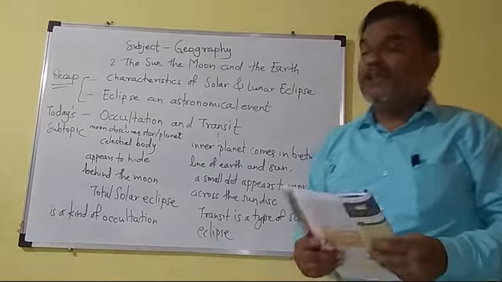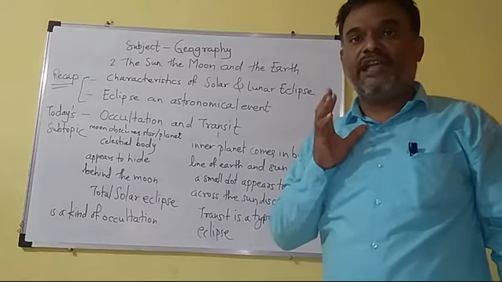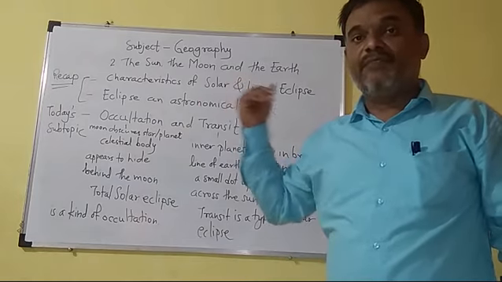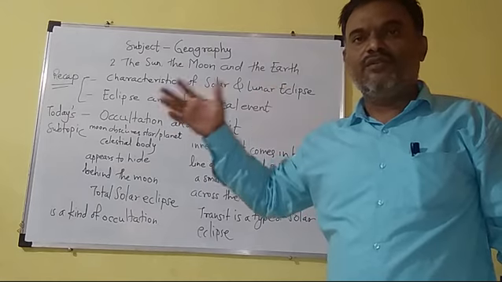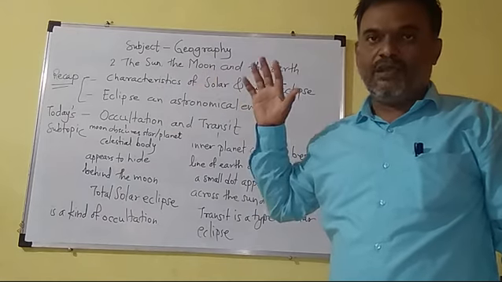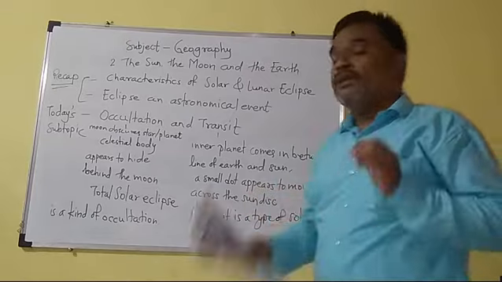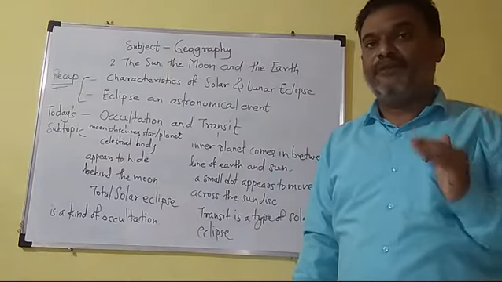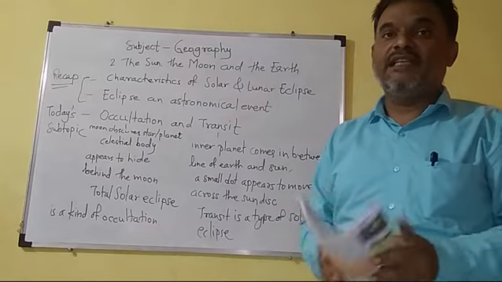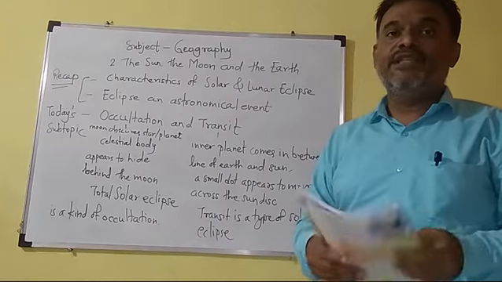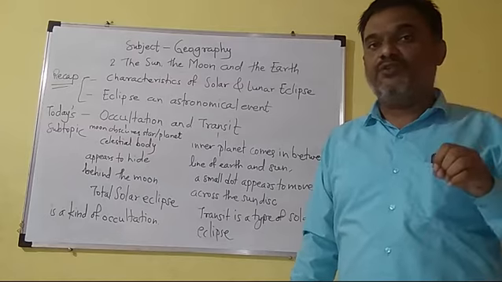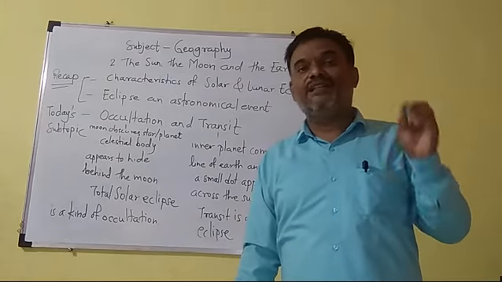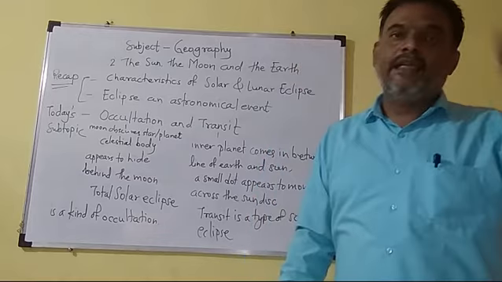People are curious about eclipses, solar eclipses. There is curiosity among people because eclipses are rare phenomena. They occur only at rare times, not at regular times. Now, eclipse is an opportunity for the scientists in astronomy. The scientists in astronomy are interested in the study of eclipses and they visit various places where the eclipses are going to occur. And the astronomers do an elaborate study of the eclipses.